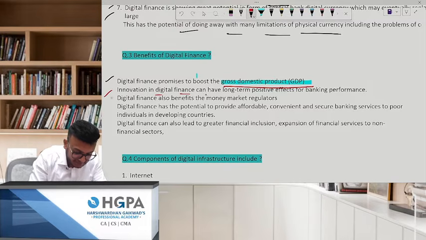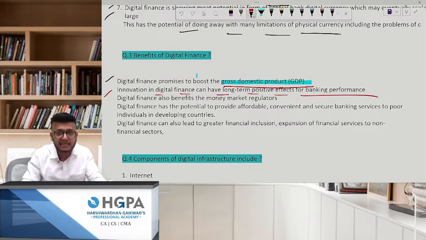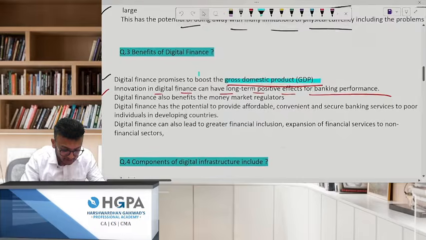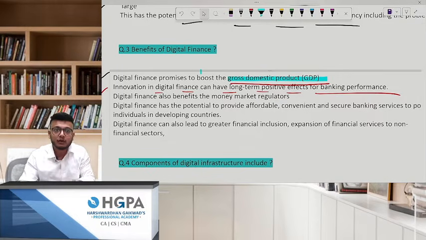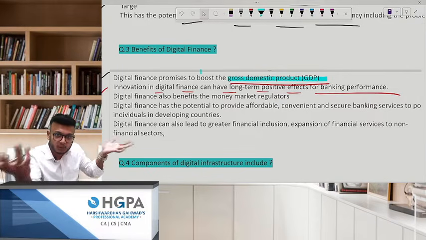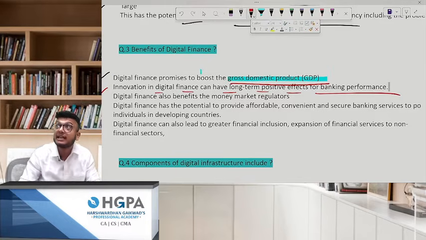Innovation in digital finance can have a long-term positive effect on what? Banking performance. And you tell me one thing, even banks have their own apps right now. SBI has its own app, HDFC has its own app. They are only telling you, don't come to the branch. Do everything via your app only. So their performance is getting increased. Next.